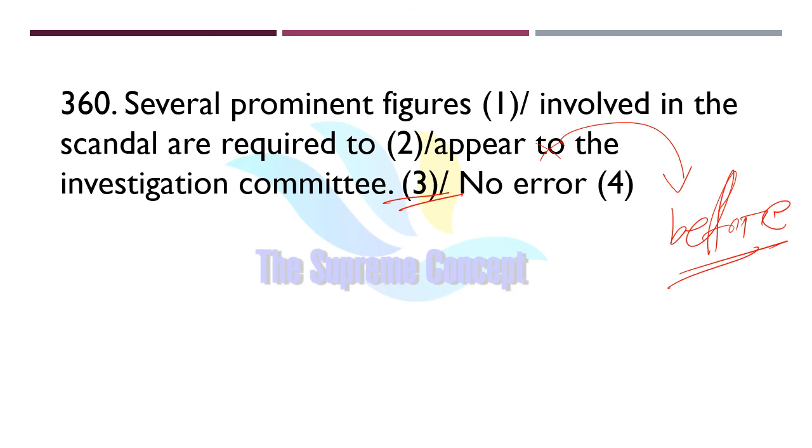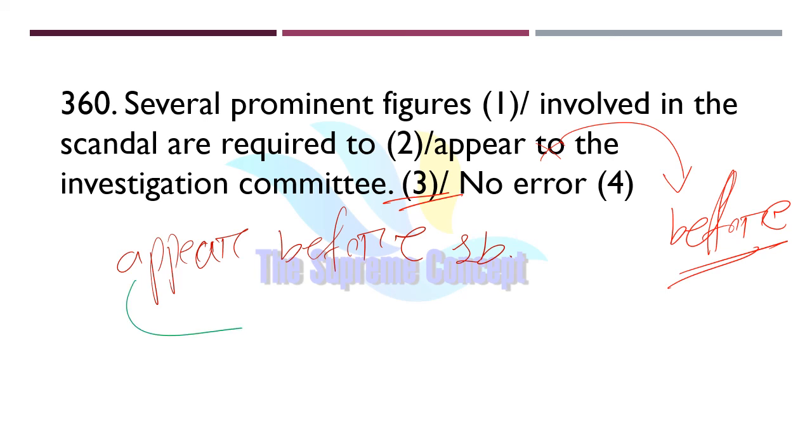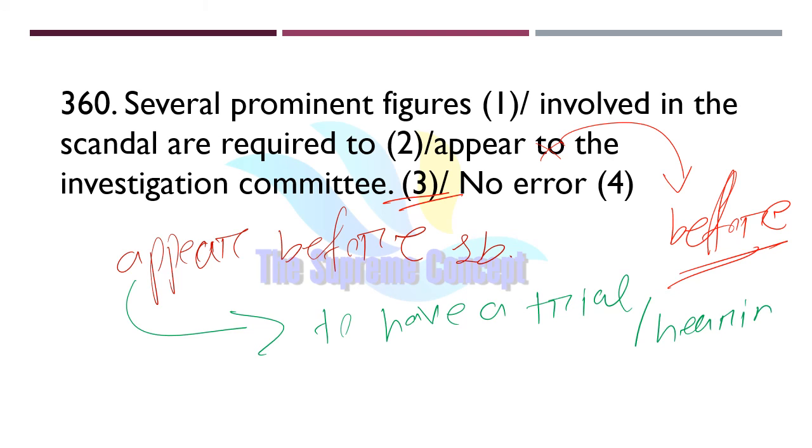Two things could be possible here. Appear before someone or somebody means to have a trial or hearing, especially with an official.